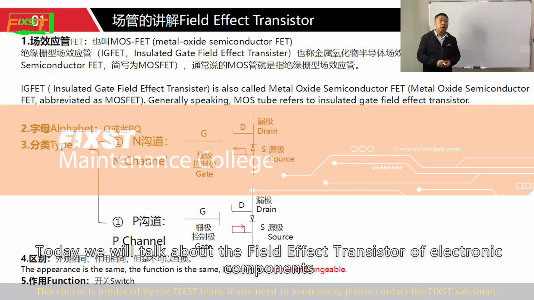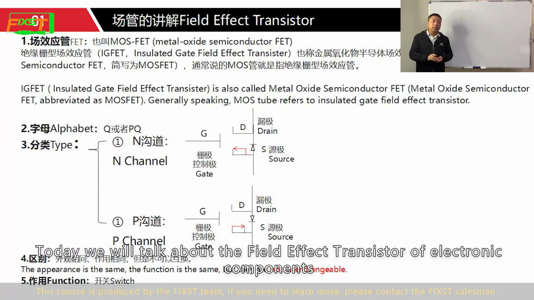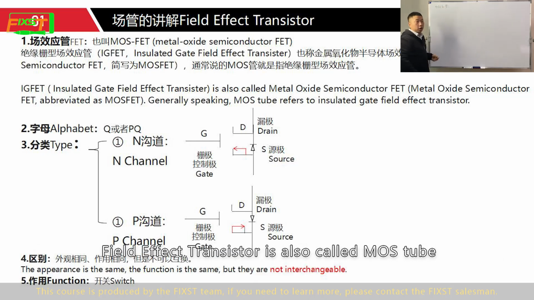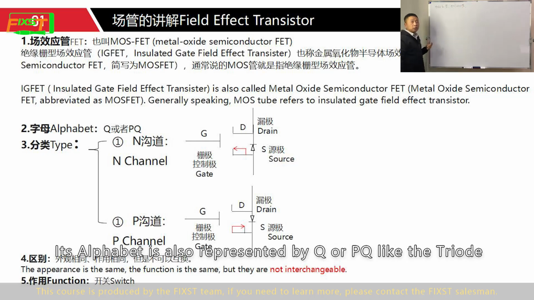Today we will talk about the field effect transistor of electronic components. Field effect transistor is also called MOSFET. Its alphabet is also represented by Q or PQ like the transistor.